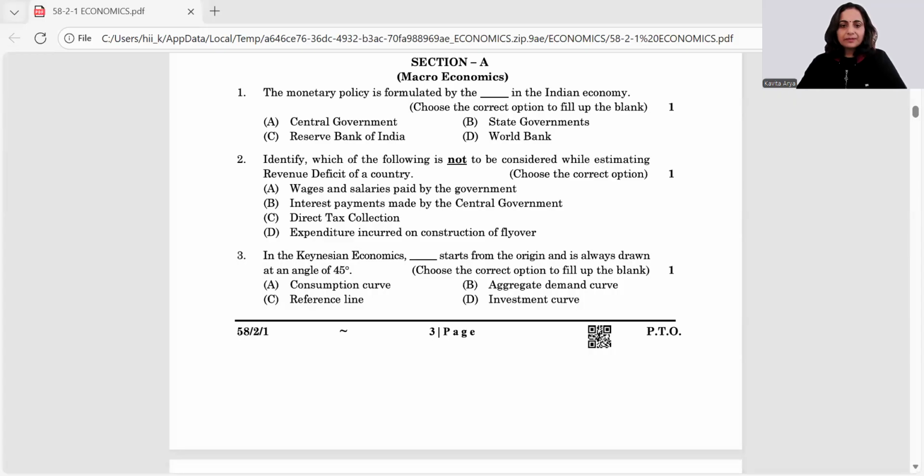Let's again begin with a sample paper discussion. This is sample paper 2 of macroeconomics. Now that we are well comfortable with the pattern of the paper, let's begin straight away from question number 1,